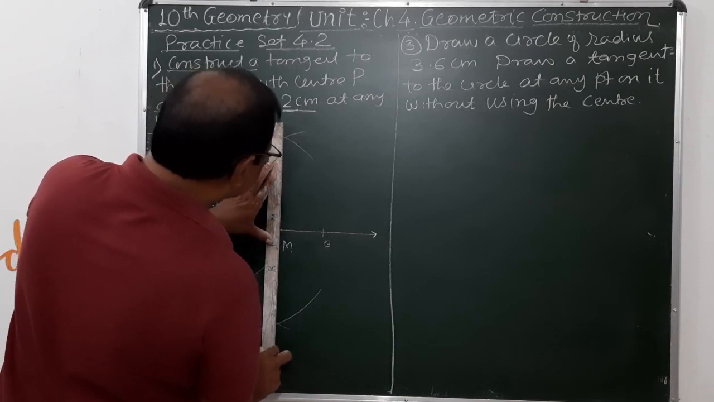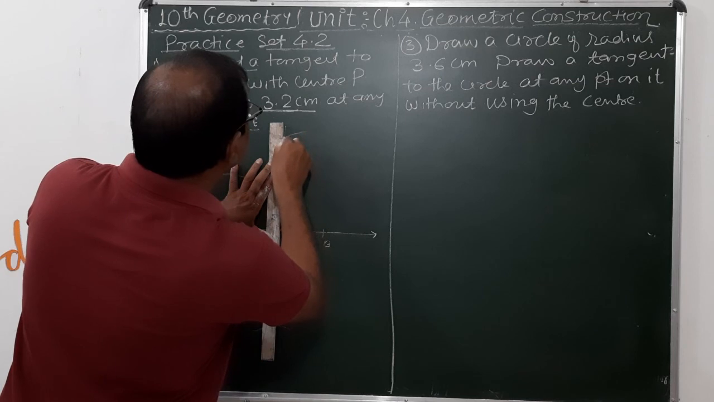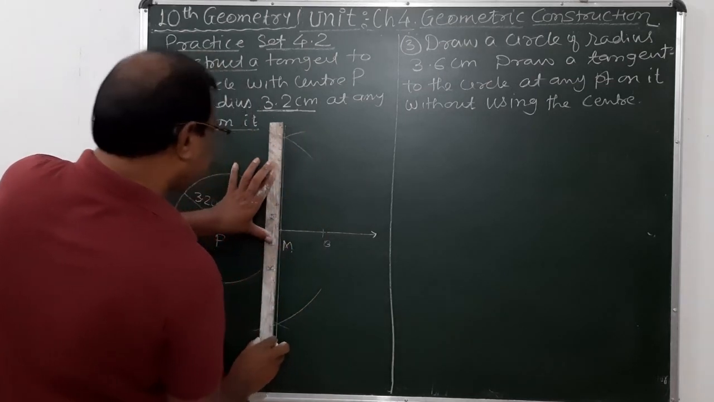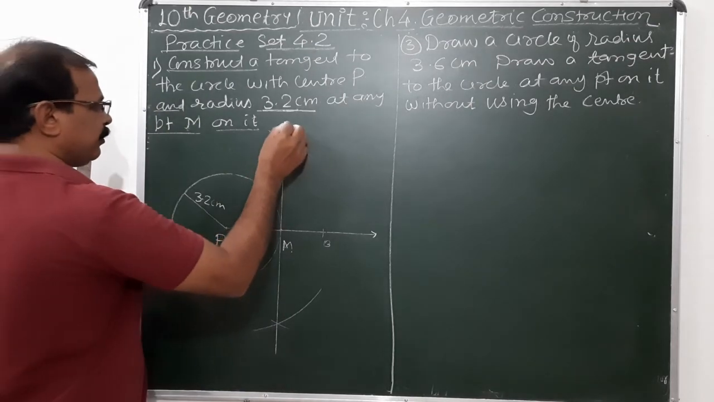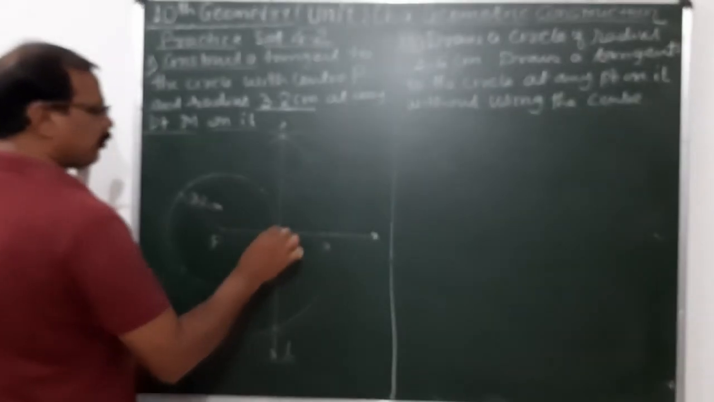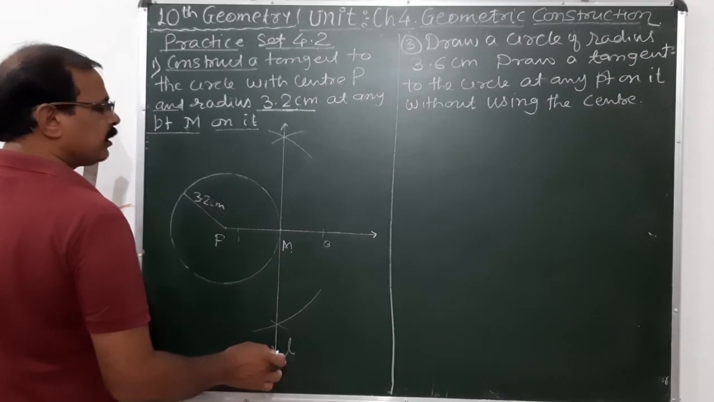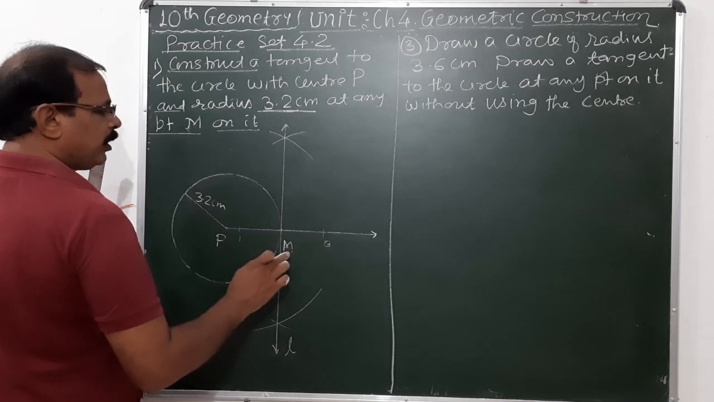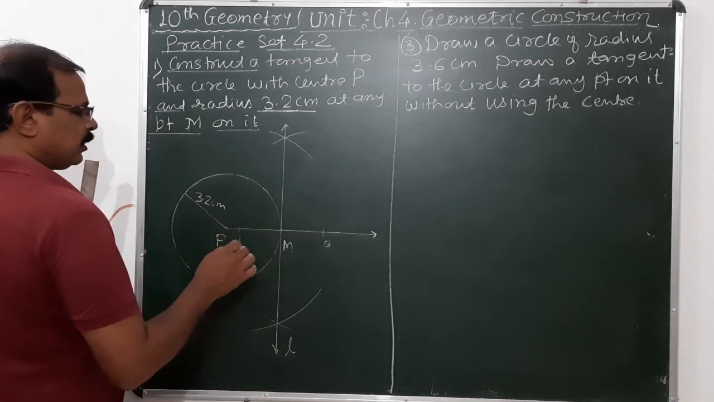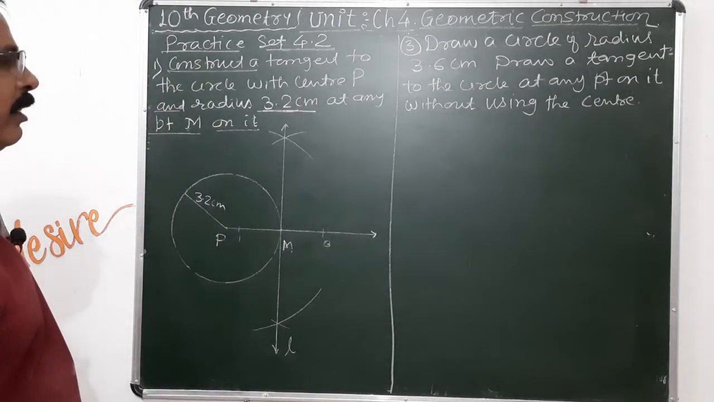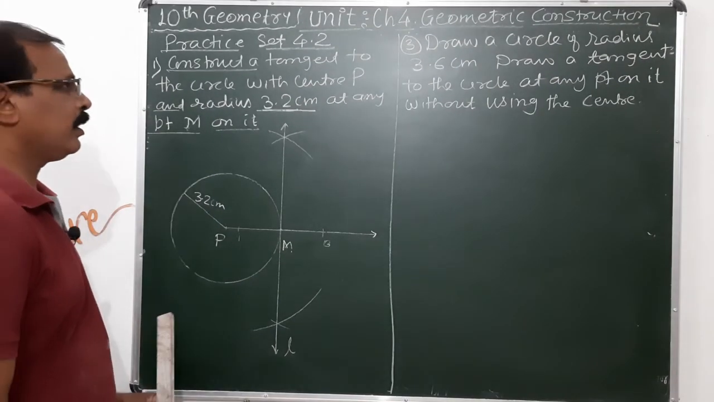So you notice that the line passing through this is passing through the point M. It means this line touches the circle at point M, and therefore this line is nothing but the tangent to the circle having center P at point M. So this is your required tangent. So line L is nothing but your required tangent.